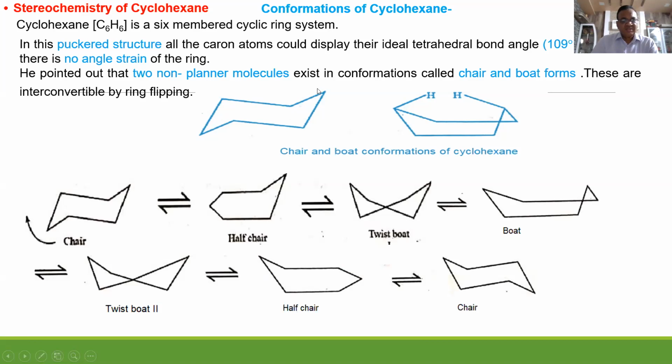Stereochemistry of cyclohexane. Yes, this is cyclohexane in chair form. So these are different forms. This is chair form. This is half chair form. They can be converted just by flipping this ring. Boat form, twist boat, half chair, and chair. So we only have to consider chair form and boat form, and it is a peculiar ring structure of 6 carbons.